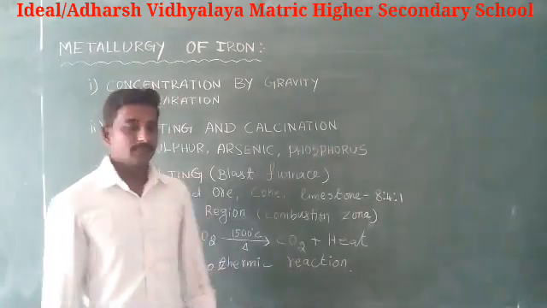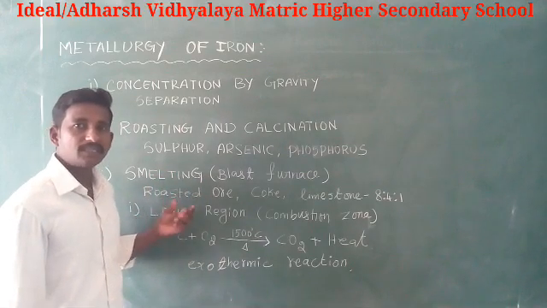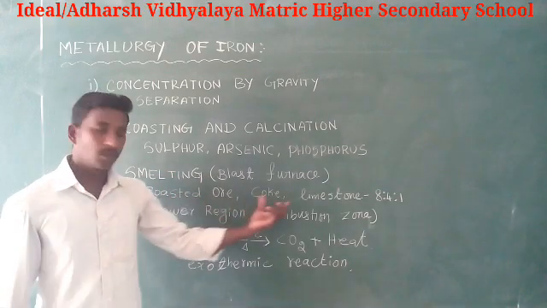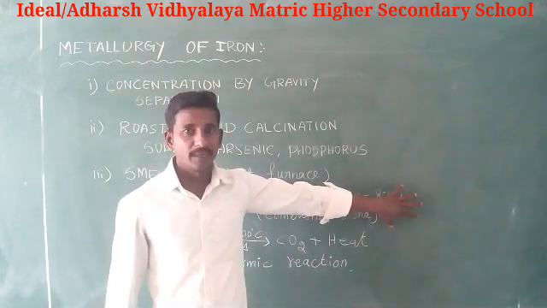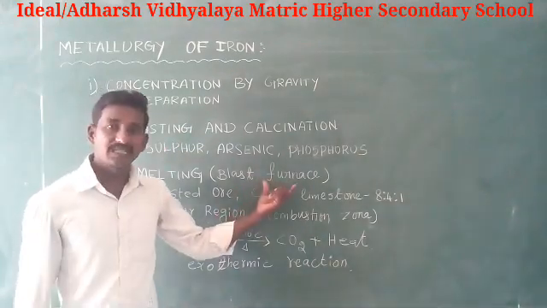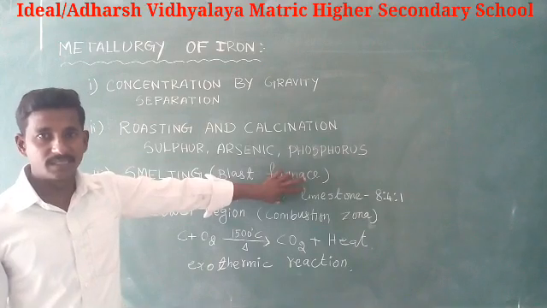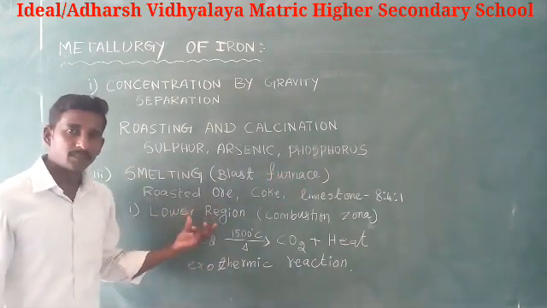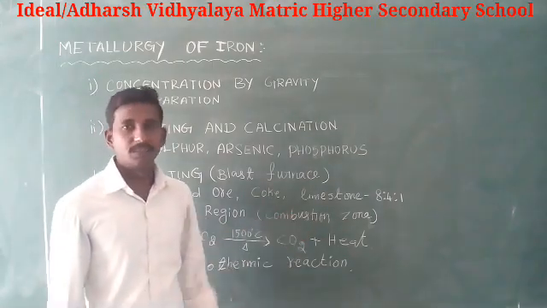Next, smelting. In this process, a mixture of roasted ore, coke and limestone in an 8:4:1 ratio is smelted in a blast furnace. The blast furnace consists of three regions. The lower region is otherwise called the combustion zone.